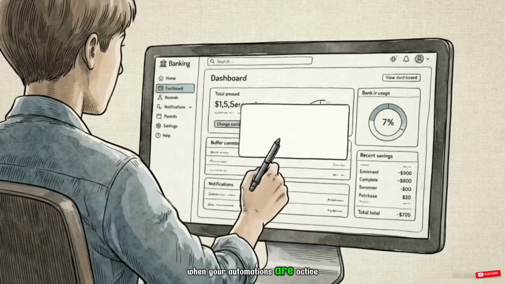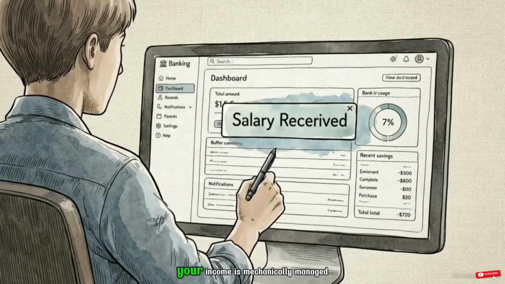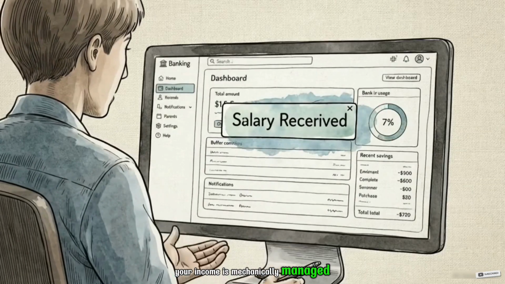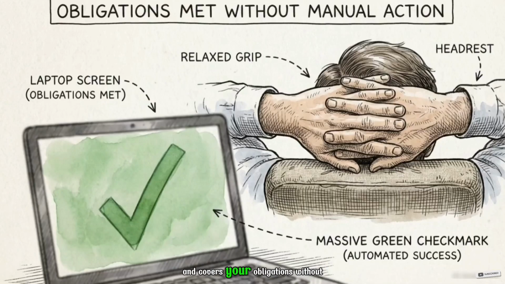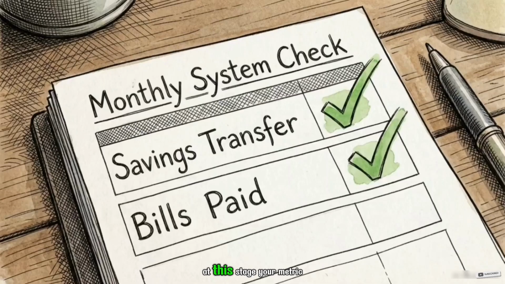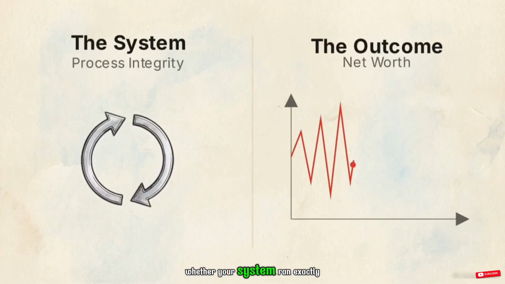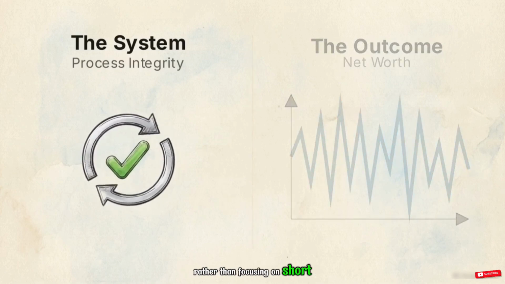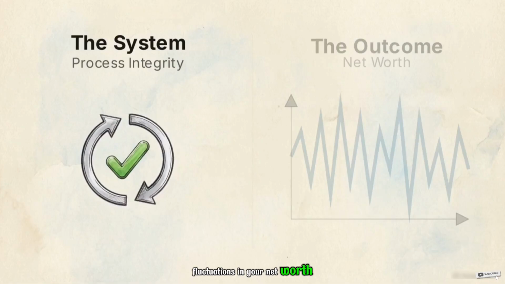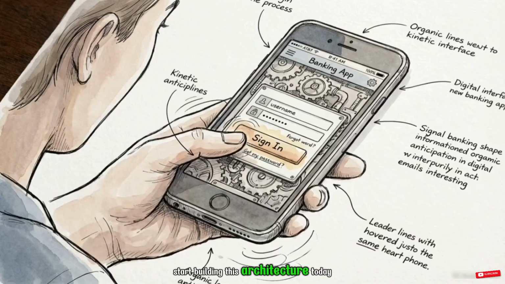When your automations are active and your buffer is funded, your income is mechanically managed. Money arrives, filters into its designated jobs, and covers your obligations without requiring a single manual action. At this stage, your metric for success shifts to process integrity. Process integrity measures whether your system ran exactly as designed this month, rather than focusing on short-term fluctuations in your net worth. Start building this architecture today.